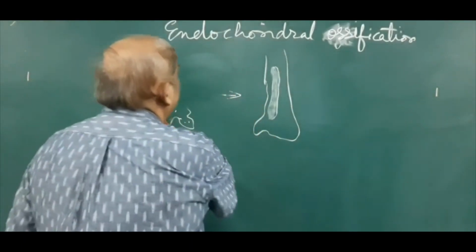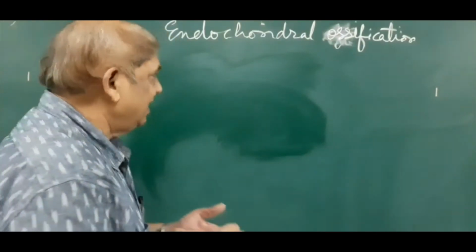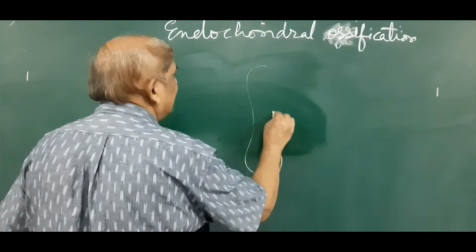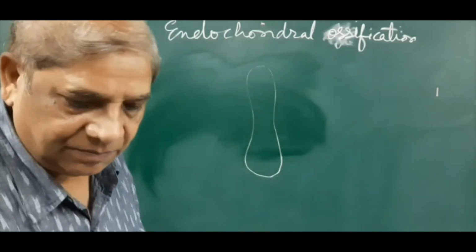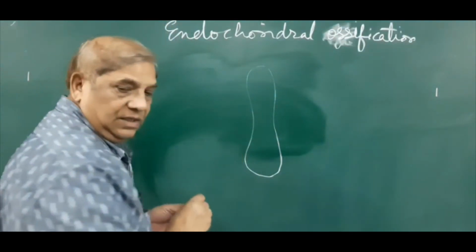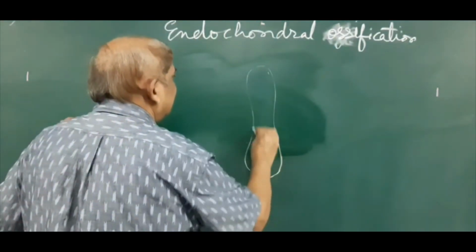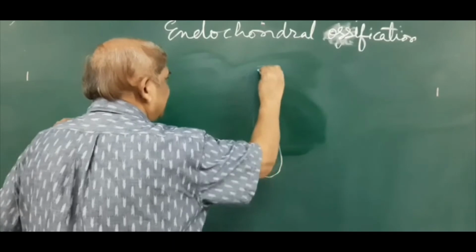When the 8th week of intrauterine life comes, this cartilaginous model, say of the radius bone, or you can take any other bone, is hyaline cartilaginous in nature.